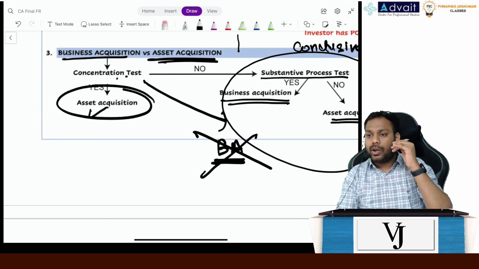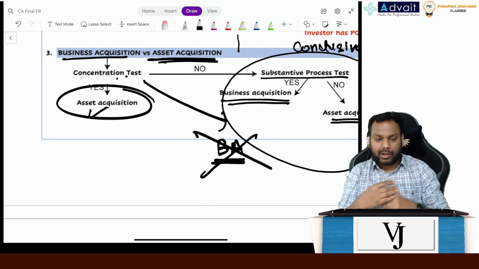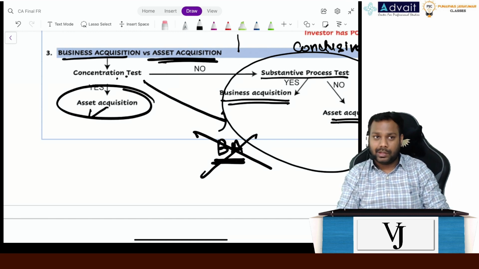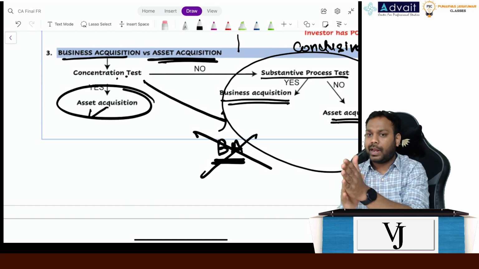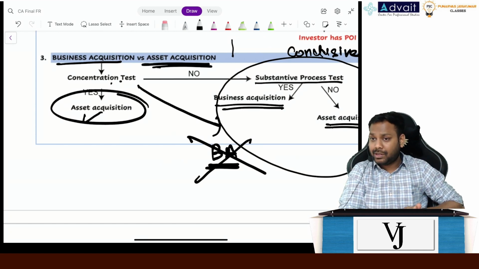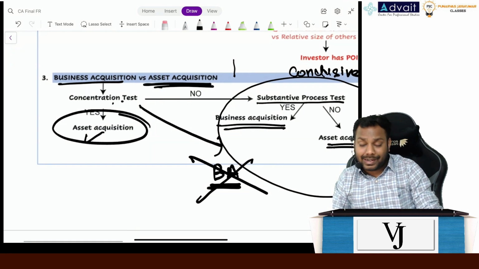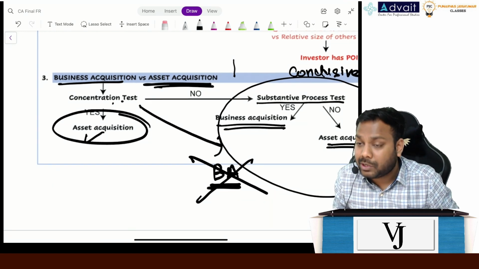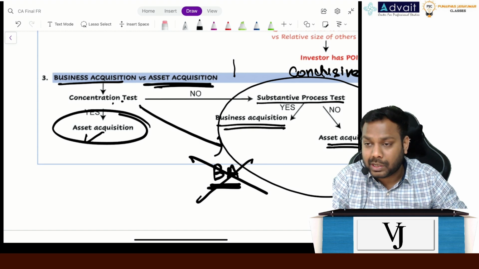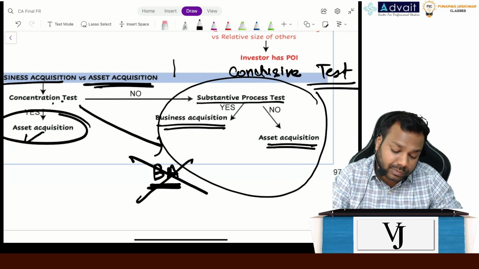Second option, we will not do the concentration test. Directly we'll go to the substantive process test. Like for example, if I was not feeling well, first option is I will just see whether I do have fever or not, or assess. Second option is I will not do all these things, I will just book a doctor appointment and directly go to the doctor. Right? Similar thing happening here. So I have an option to take the concentration test, or I have an option to directly go to the substantive process test. So the concentration test is an optional test, not mandatory to be done. But to assess whether it is a business acquisition or an asset acquisition, the substantive process test is mandatory and a conclusive test. Clear, everyone?